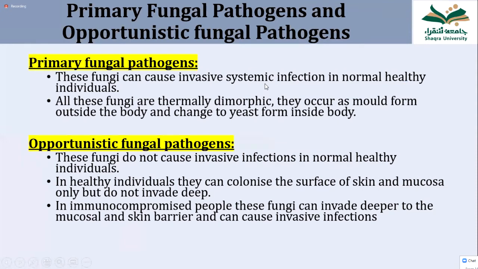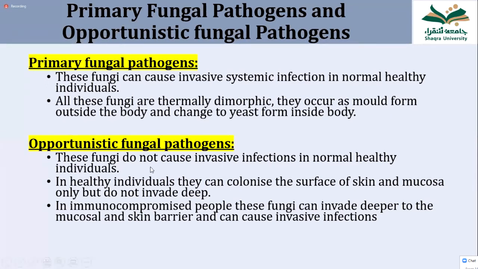Primary fungal pathogens are the first one. These fungi can cause invasive systemic infection. See, the word invasive is crucial. Invasive systemic infection in normal healthy individuals with a normal immune system. Another feature is that all these fungi are thermally dimorphic, meaning inside the body they are yeast and outside the body they grow as mold.